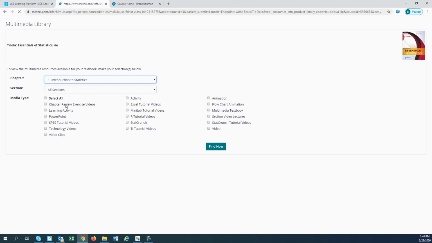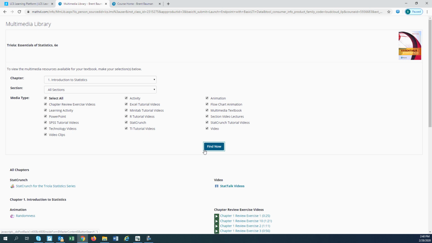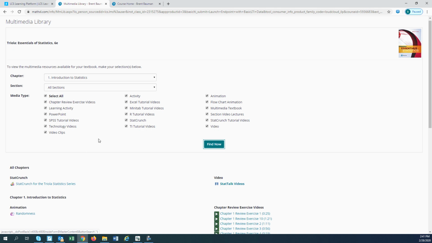But if we look at the first chapter, maybe you're not sure which section you want to look at yet, so we'll just look at them all, and we'll select all the options of resources that we have available. At some point you may identify that you only want a certain resource, and that's when you can just click one.